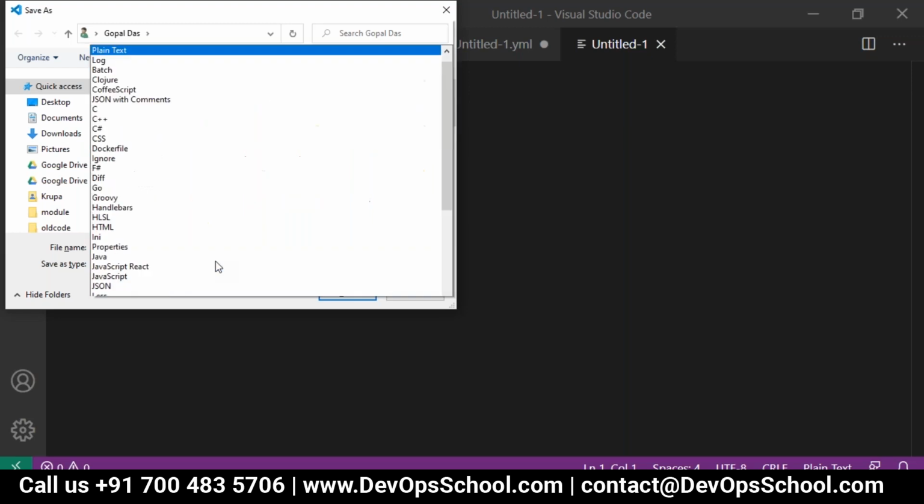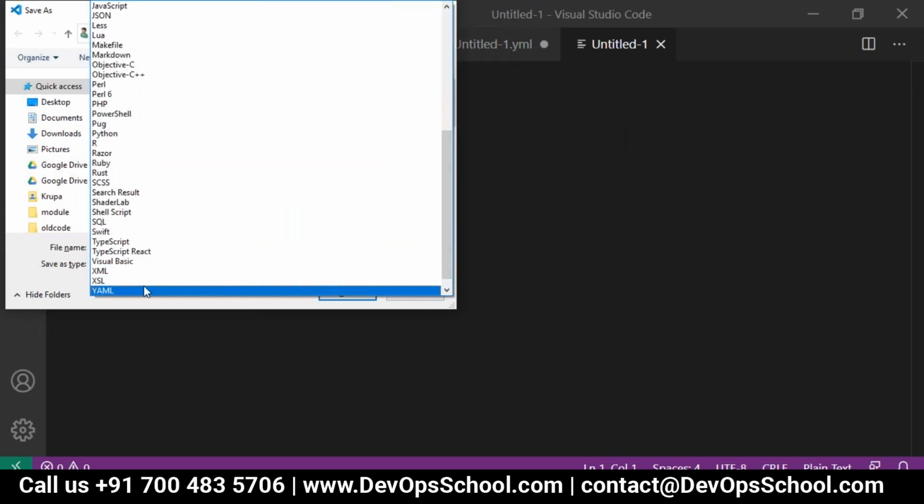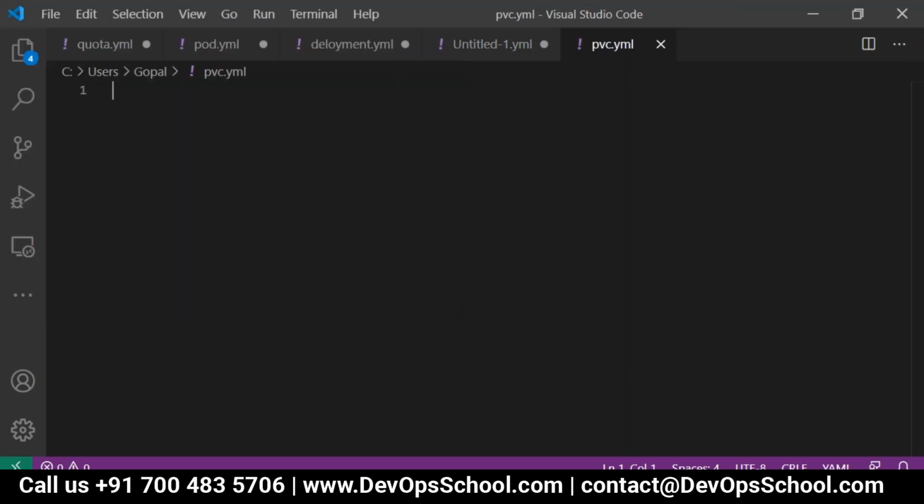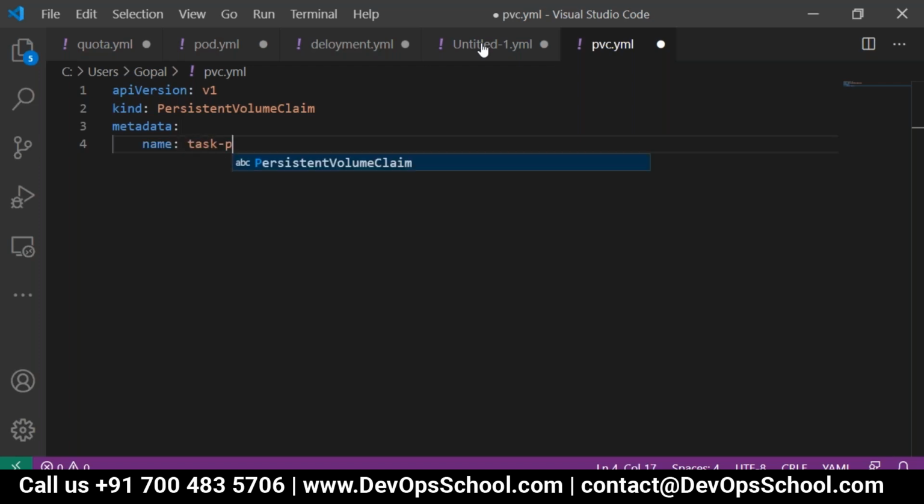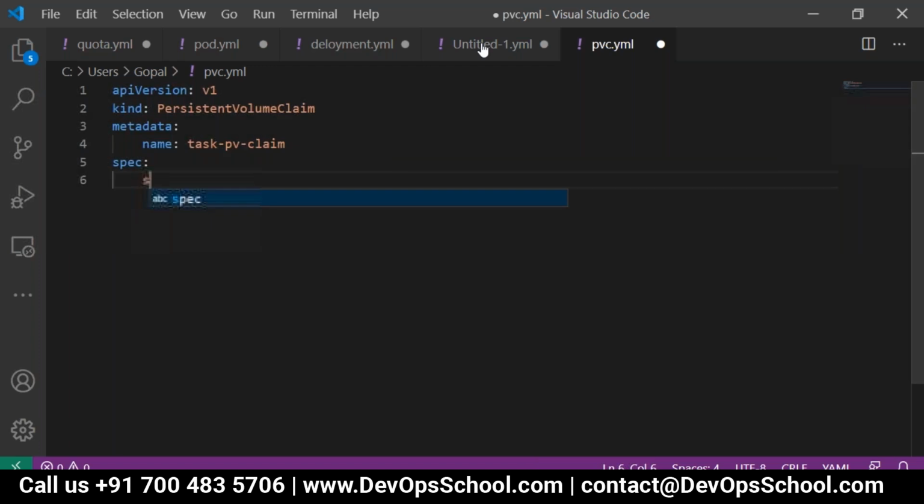TVC. I called it TVC. Save it. API version v1, kind PersistentVolumeClaim. Under metadata, the name of the claim is task-pv-claim. Then the specification, with storage class name.